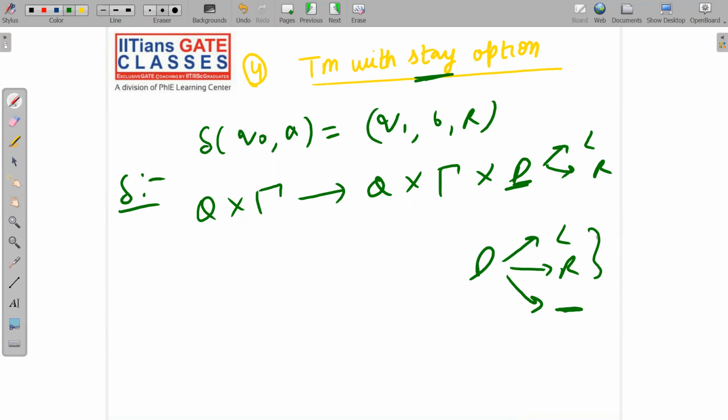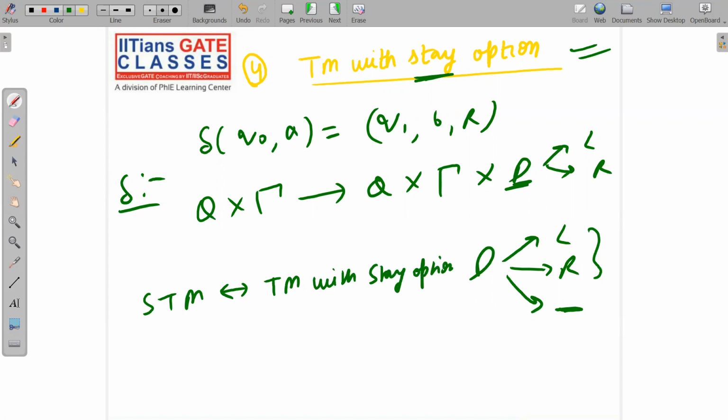It has been properly proven that the standard Turing machine (STM) and the Turing machine with stay option both have the same power. Okay, standard Turing machine and Turing machine with stay option both will have the same power.